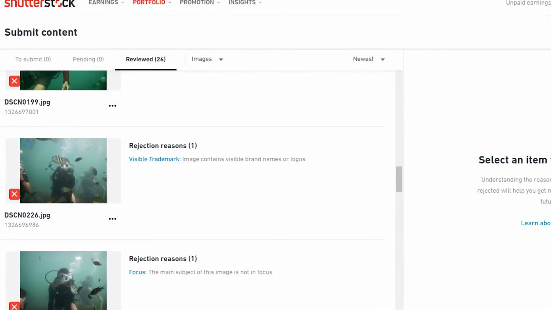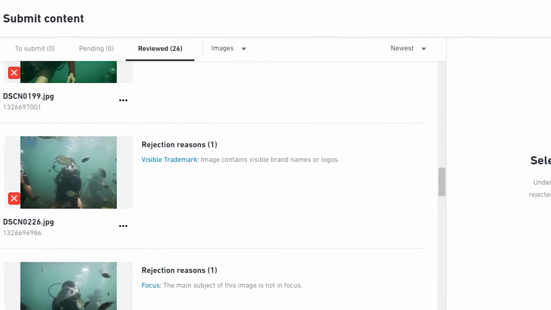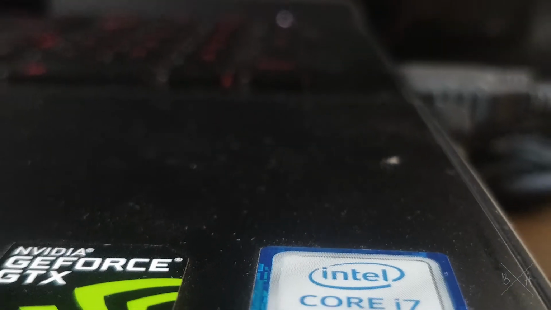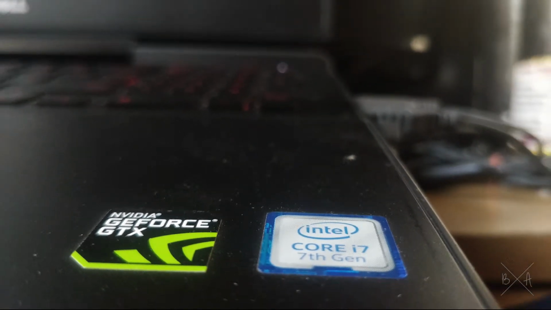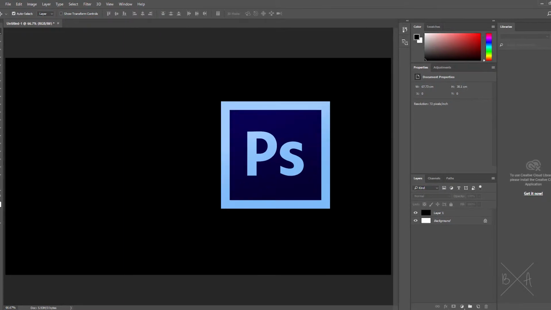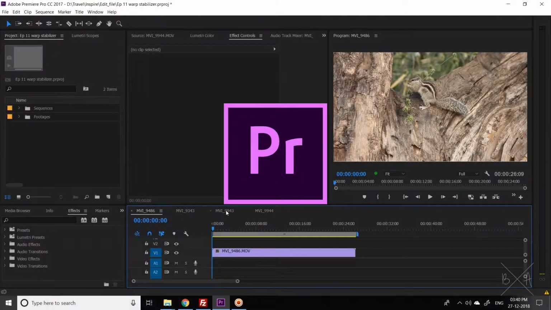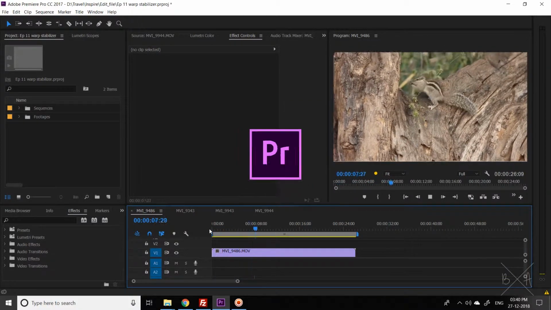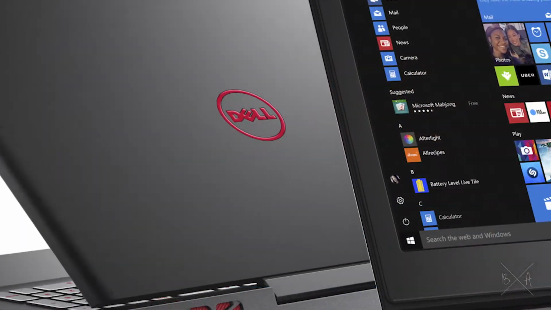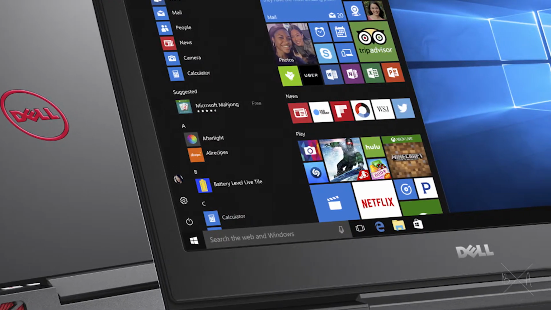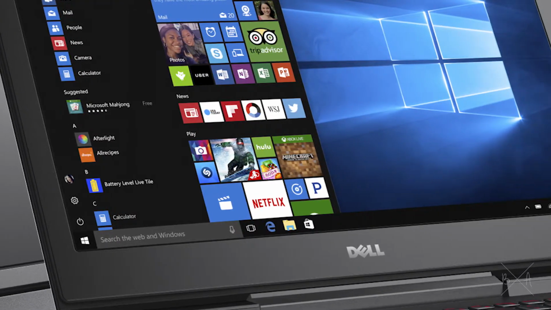1. Image contains visible brand names or logos. Try to avoid any brand names, stickers or logos in your image or video. If you are uploading an image, you can edit or remove small logos in Adobe Photoshop, or if you are uploading video, you can edit it in Adobe Premiere Pro. You cannot use any company's brand name or logo to sell your image or video on a stock agency's website.